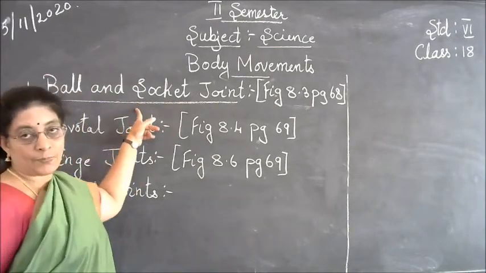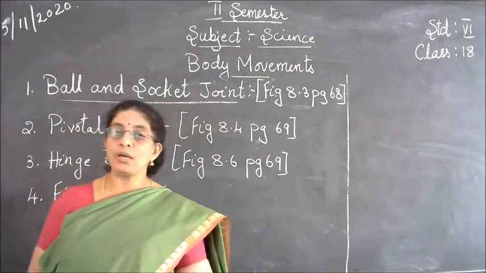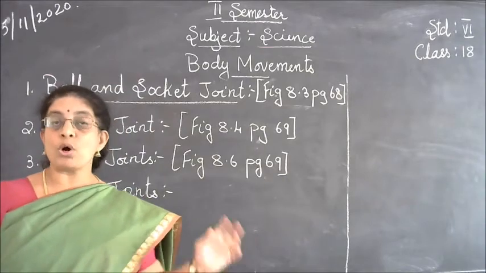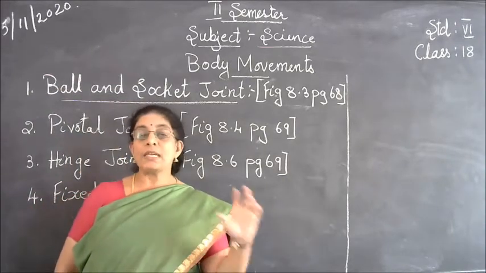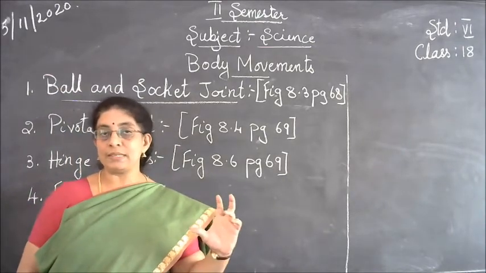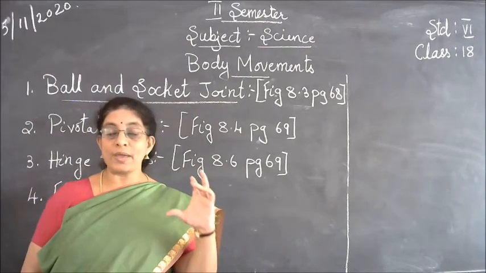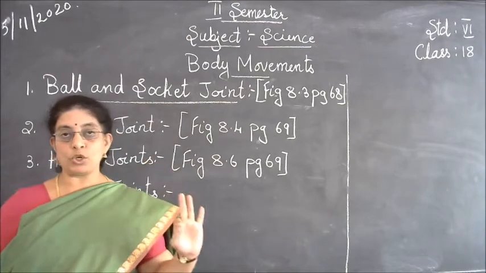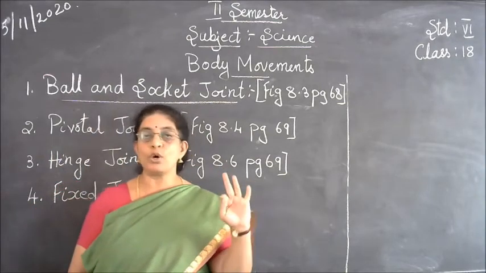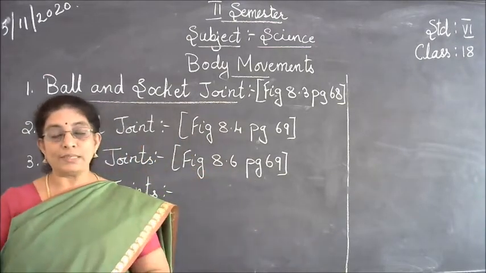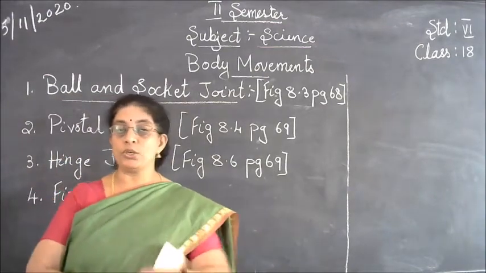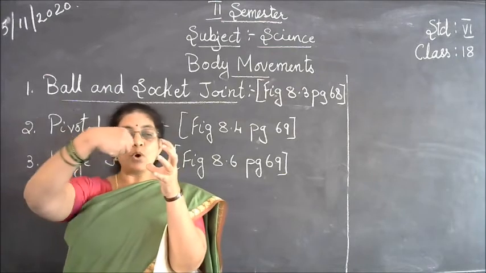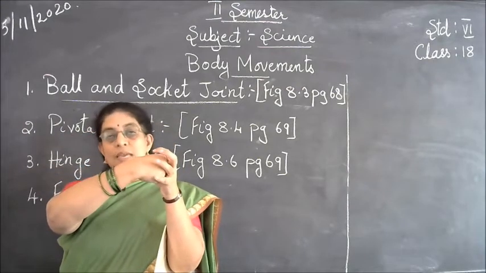Okay, now first we'll see the meaning of a ball and socket joint. This joint is mostly present near the hip. The hip joint is the best example of a ball and socket joint. A ball and socket joint means there is a hollow space where the bone comes and gets fixed inside.